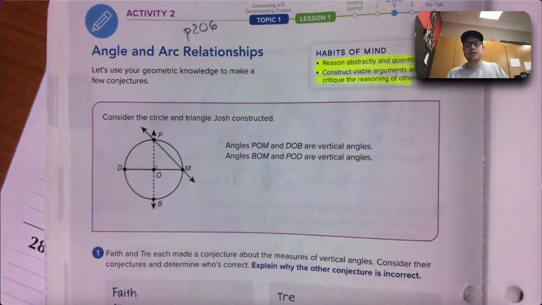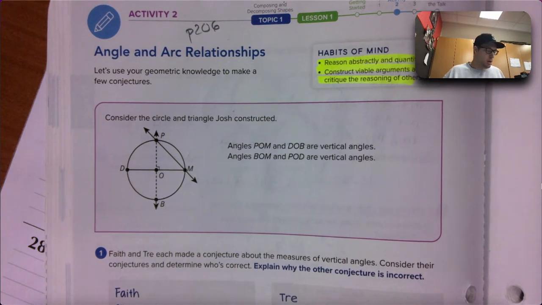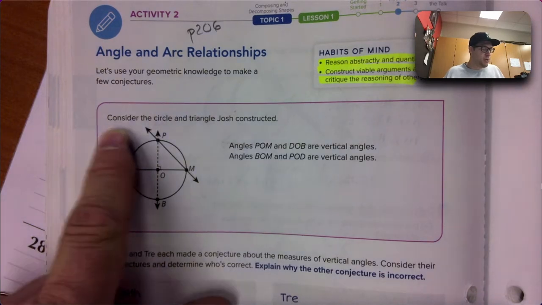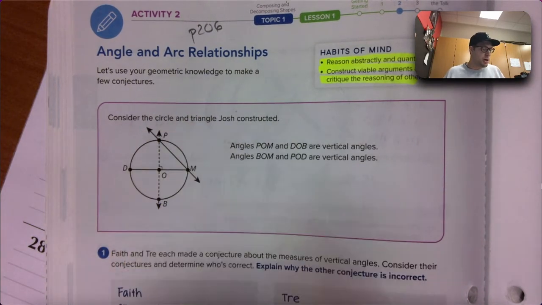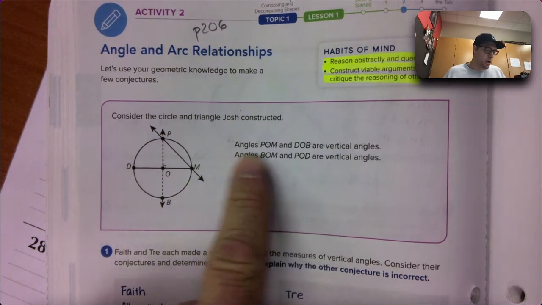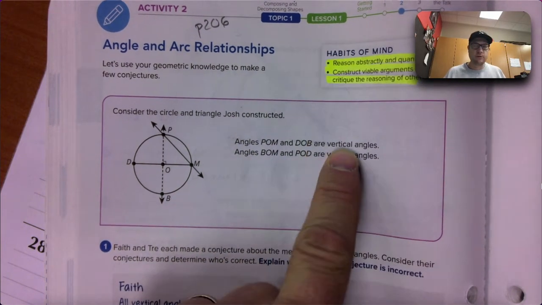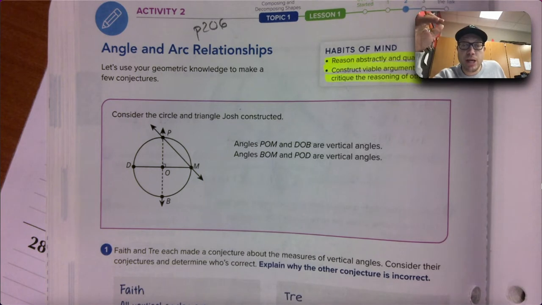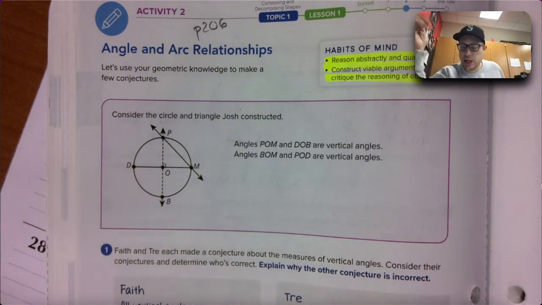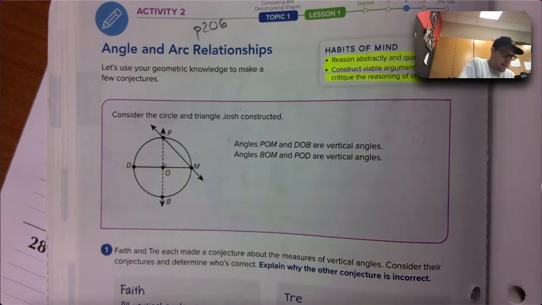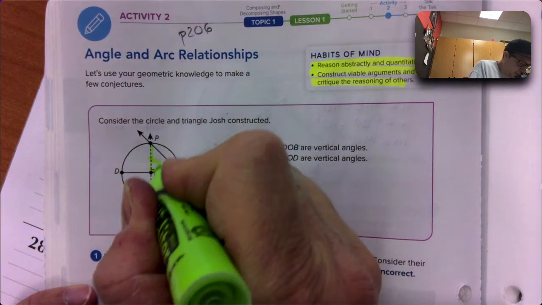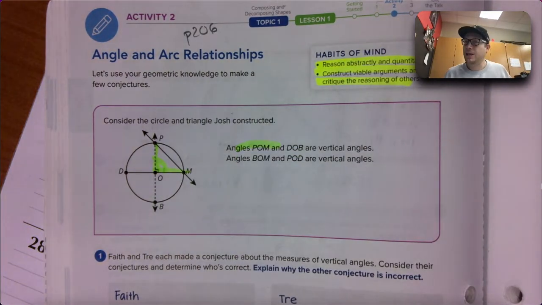For example, consider the circle and triangle that Josh created. Nice job, Josh. That looks amazing. Angles POM and DOB are vertical angles. Do you know where angle POM is? Sketch it in, highlight it in. Angle POM is this angle right there. And DOB are vertical angles. So DOB, this angle. All right, cool. Nice job. Thank you, Josh.